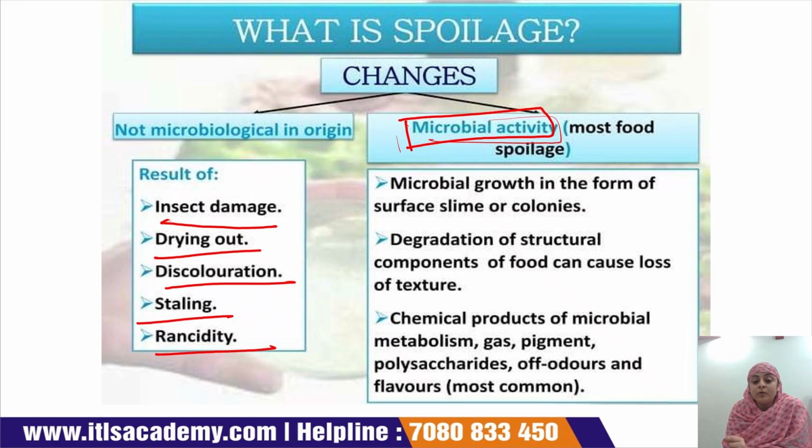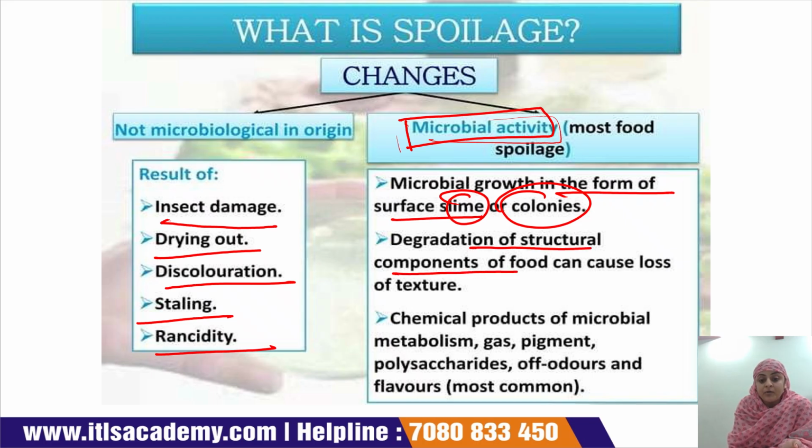Microbial growth occurs in the form of surface slime or colonies. There is degradation of the structural components of the food, which causes loss of texture.